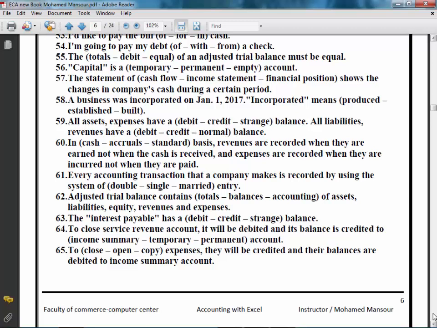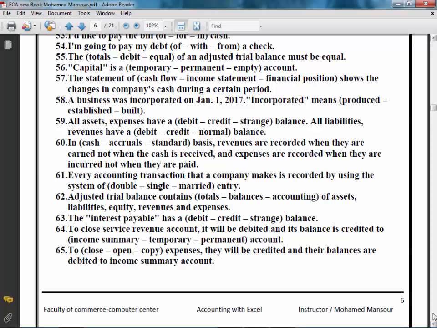Number 61. Every accounting transaction that a company makes is recorded by using the system of double, single, or married entry. Of course, not married or single. The right answer in 61 is double, the system of double entry.